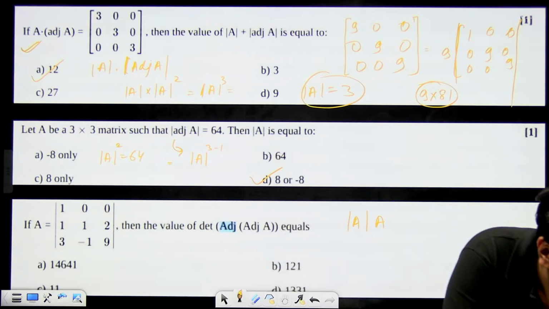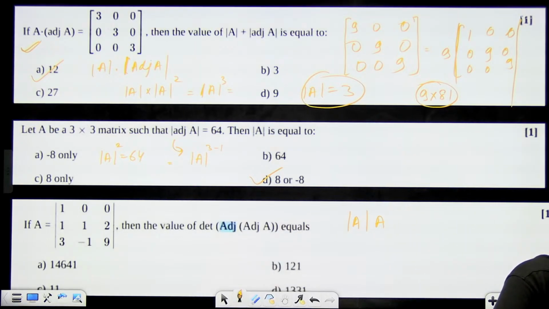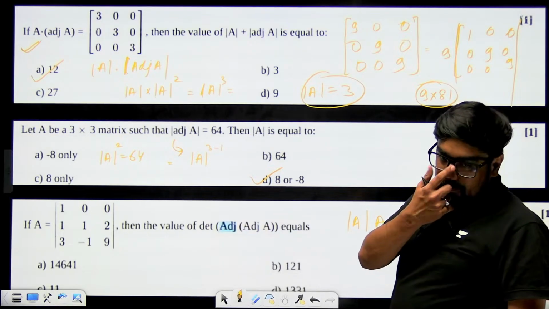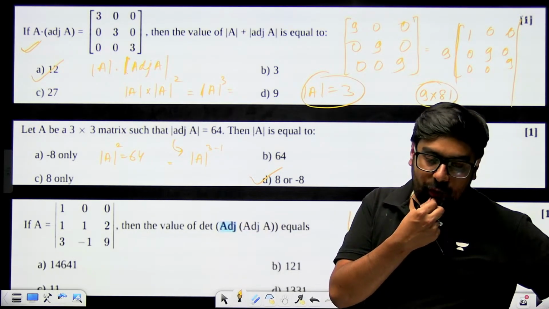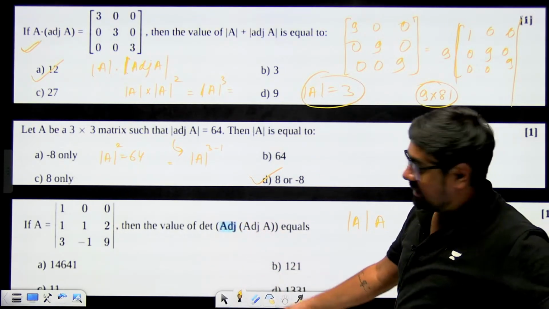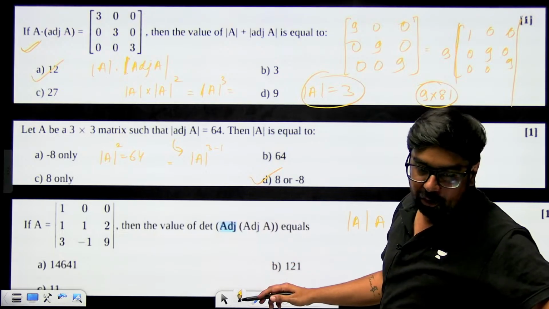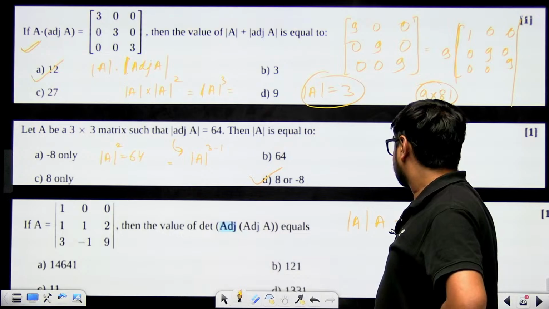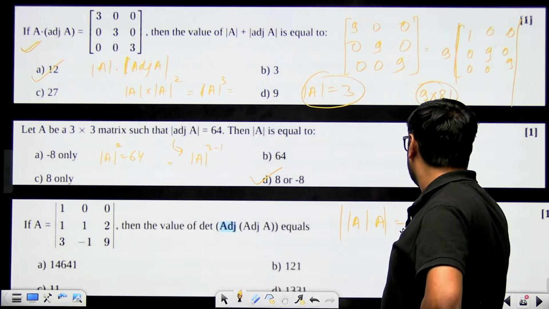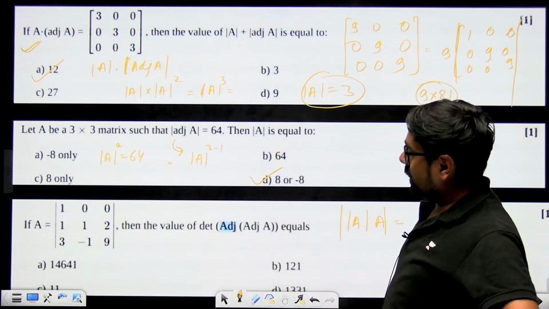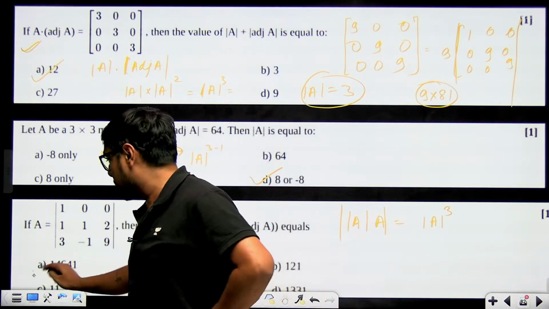Any problem? Any doubt over here? Anything you want to ask? Please ask me. So again take determinant on both the sides. This is determinant of adjoint of adjoint of A. That means determinant of A multiplied with determinant of A, and so determinant of this entire thing will become determinant of A cube. Determinant of A cube, this value you will find, I think it will come as 11. So 11 to the power 4 will become your answer. I think 14641 will become your answer.